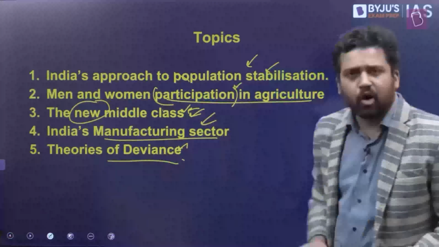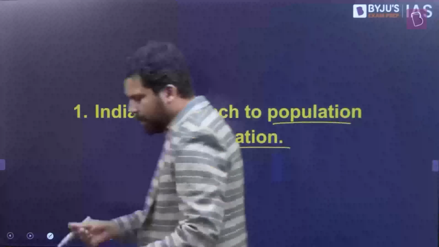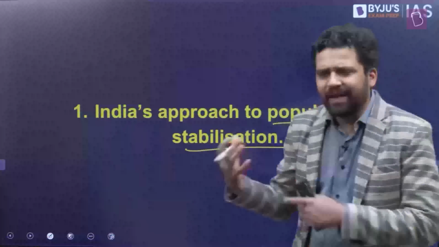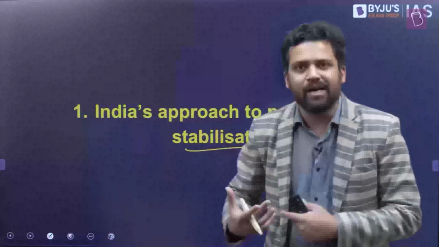So let's get started. The first topic, India's approach to population stabilization. Now, population is something that you have already studied in general studies paper 1. But again, we will look at some more dimensions as well. Right? We'll look at some more data points. We'll look at some recent data points here.